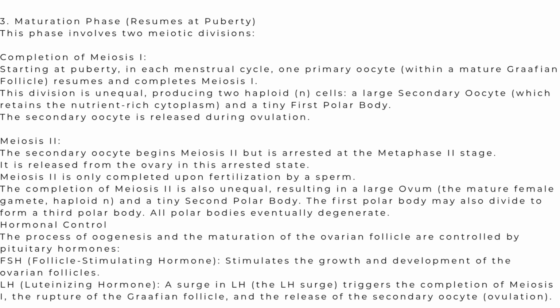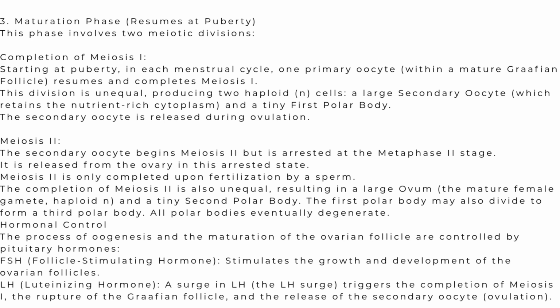The diploid primary oocyte undergoes meiosis first, that is reduction division, to form two haploid daughter cells. This division is peculiar in the female, as both the daughter cells have the haploid number of chromosomes, that is 23 chromosomes. But due to unequal division of cytoplasm, of the two daughter cells produced, one is the large cell called the secondary oocyte and the other is the small cell called the first polar body.